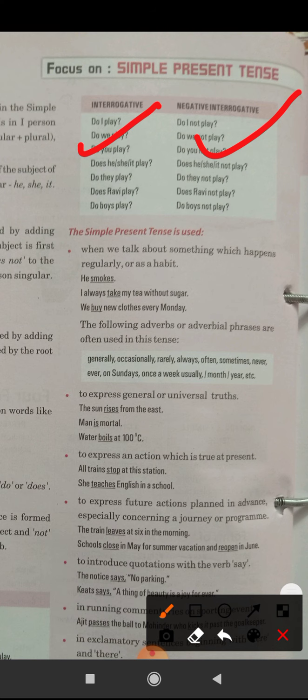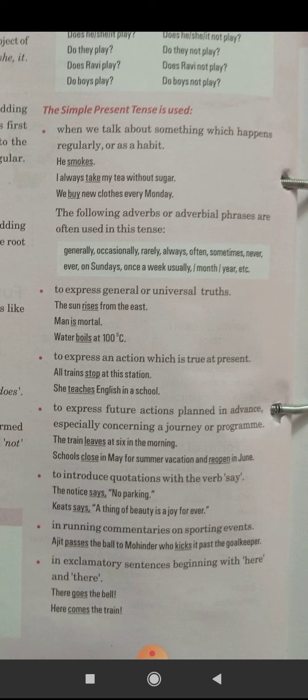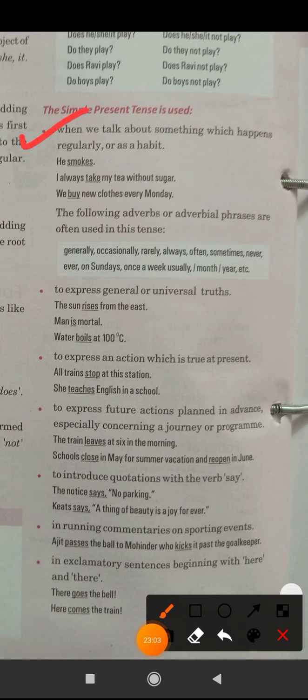Yes, next is the simple present tense. Uses of the simple present tense. Where do we use this tense? Number 1: when we talk about something which happens regularly or as a habit. For example, he smokes. It is his habit. He generally smokes.